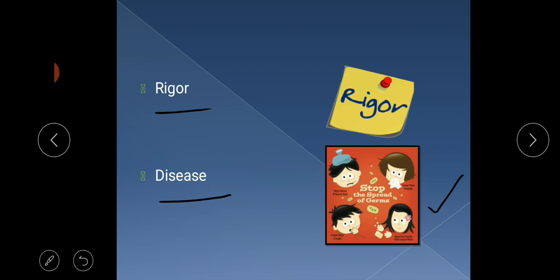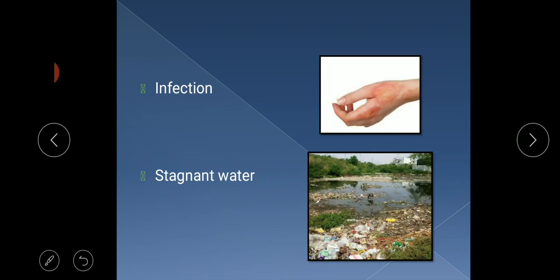For that, how do we want to be safe? You want to wash your hands frequently before and after eating, after using toilets, and nowadays frequently we want to use soaps or other sanitizers to clean our hands and also to be free from disease.